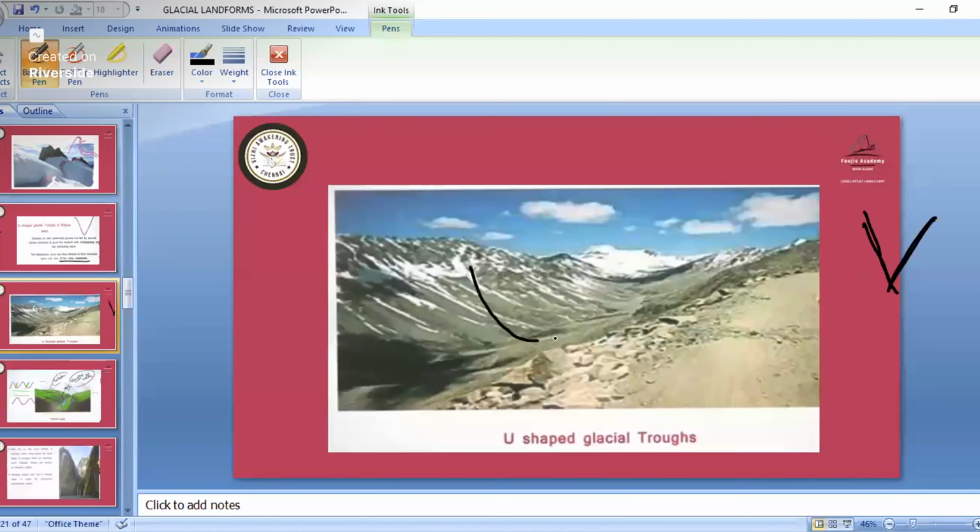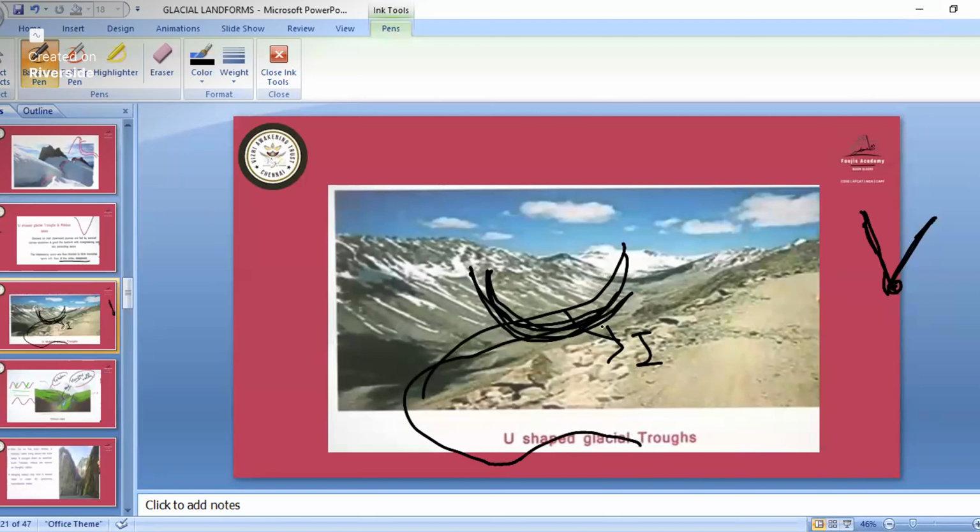It will be like, see, a U formation will happen. Here the slopes are steep, and they are coming here and forming a point, like the tip is a point. This is a U shape, and when a river flows through this, that is the interlocking spur. It will go like meandering, then again meandering. That type of shape is known as the interlocking spur. So this is about the U-shaped valley.